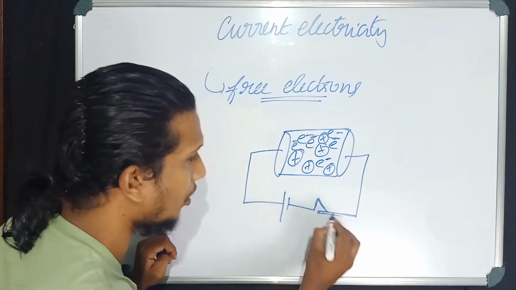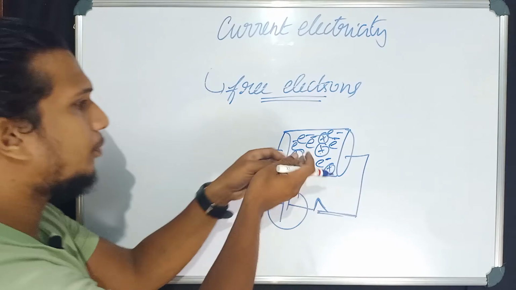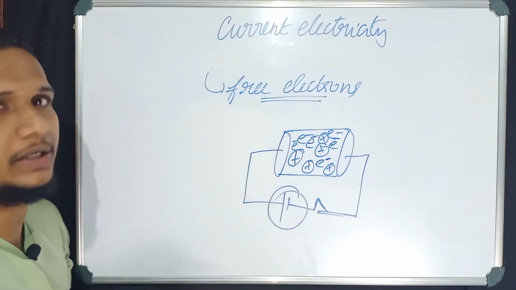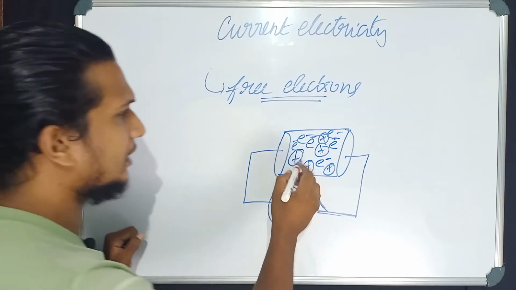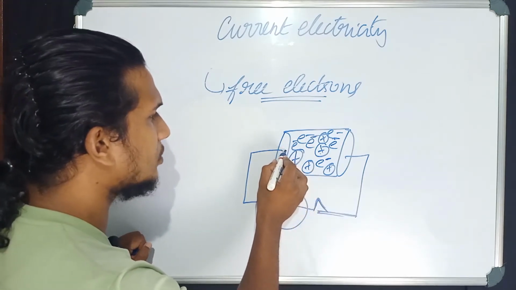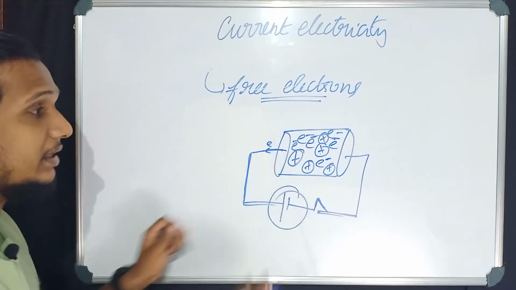The battery will pull electrons outside this conductor. That means electrons will come outside, these electrons will flow through this wire, and current is formed.